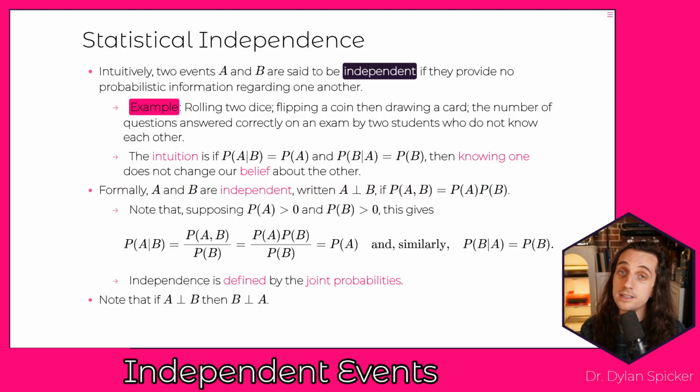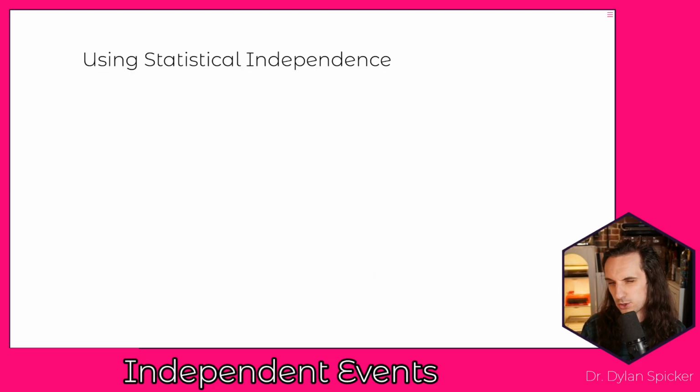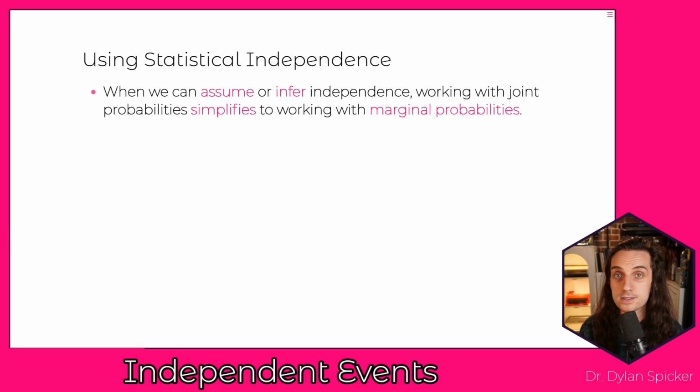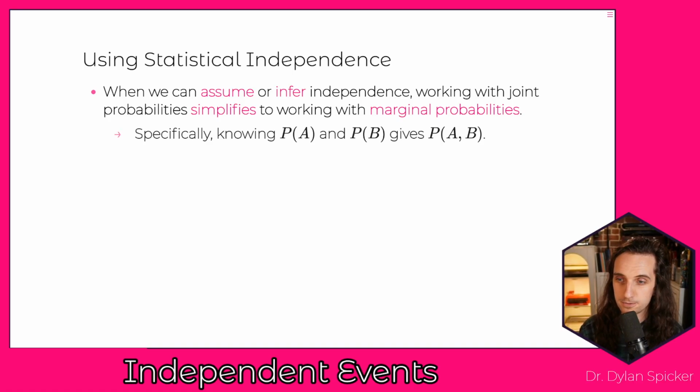Now note, if A is independent of B, then we also know that B is independent of A, and also A is going to be independent of B complement, A complement will be independent of B complement, A complement will be independent of B. Any of the different pairings there are also going to work. Okay, and so if you know independence between A and B, you know independence between all things related to A and B. So how do we go about using statistical independence? Well, if we can assume or infer that two things are independent, then working with our joint probabilities simplifies down to working with our marginal probabilities.